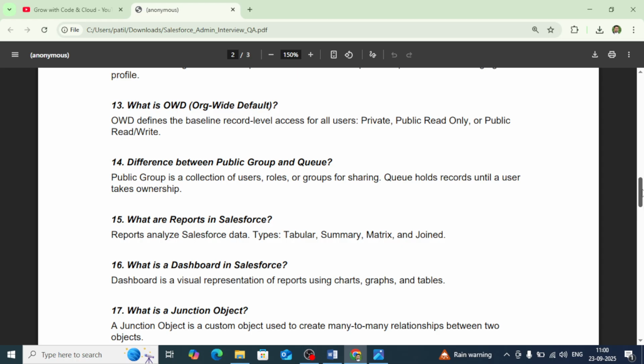OWD defines the baseline record level access for all users. Once a user logs into the Salesforce org, and at that time no sharing settings or sharing rules have been written, record sharing is not there. At that time, the access that has been defined will be considered by the OWD, organization wide default. And OWD can be public read only or public read write.